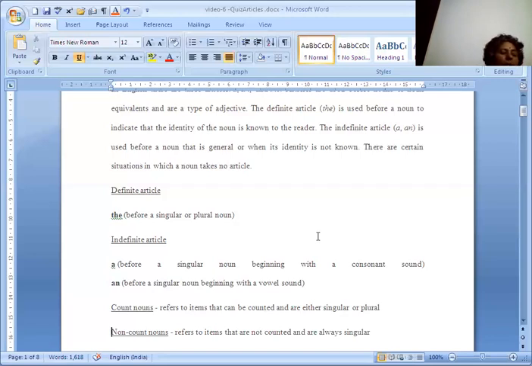Before singular countable nouns when they are used in the generic sense we should not use any article. Indefinite articles are not used before uncountable nouns. We need to first use expressions such as a piece of, a bit of, or refer to a specific measure. Take one or two examples here. I have a luggage to be booked. So here, that particular one you need to use: I have a piece of luggage to be booked. Another example, she gave me an information. She gave me a piece of information. Then the sentence is correct here.